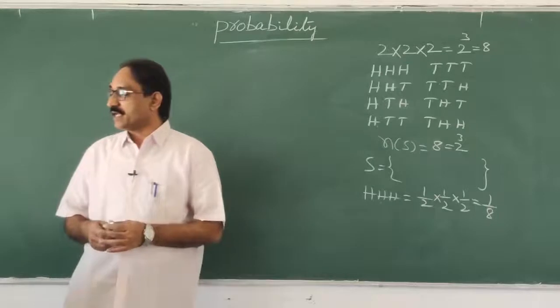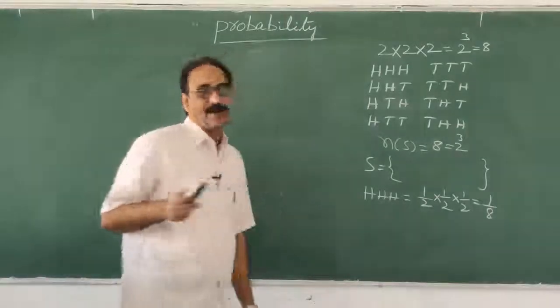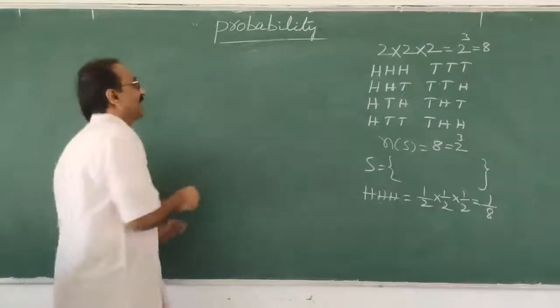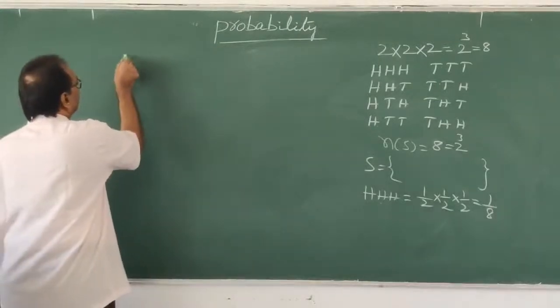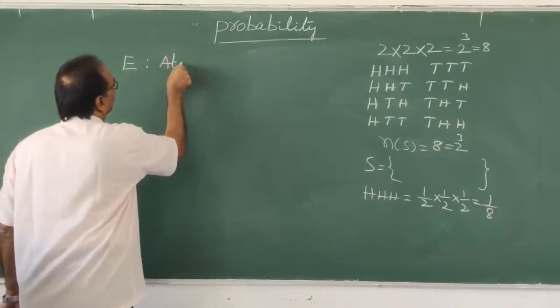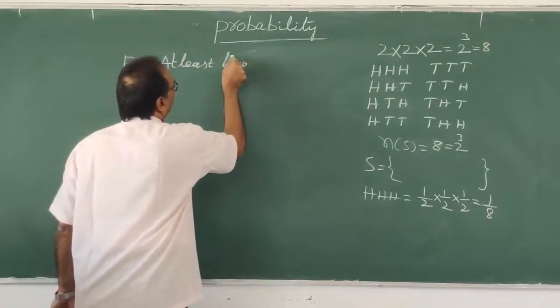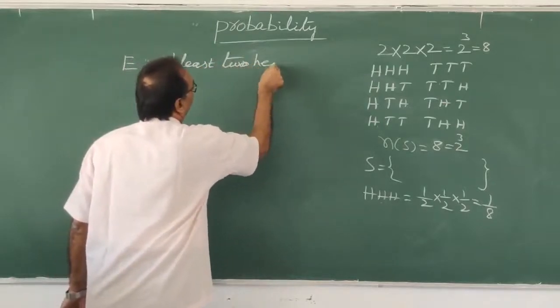Let E be the event that at least 2 heads appear. Now we will come to this one. What is said now? Let E be the event that at least 2 heads appear.